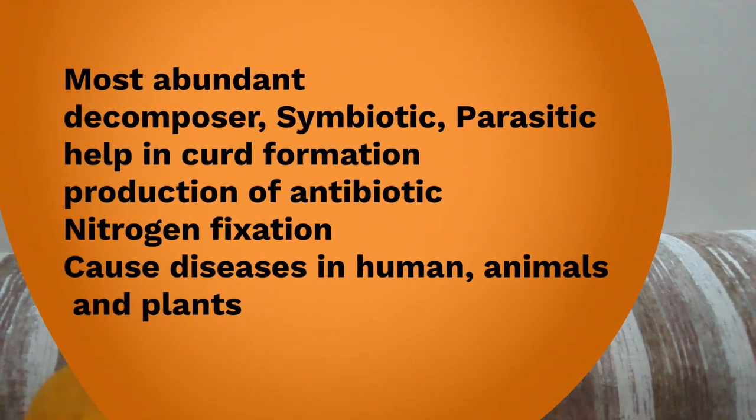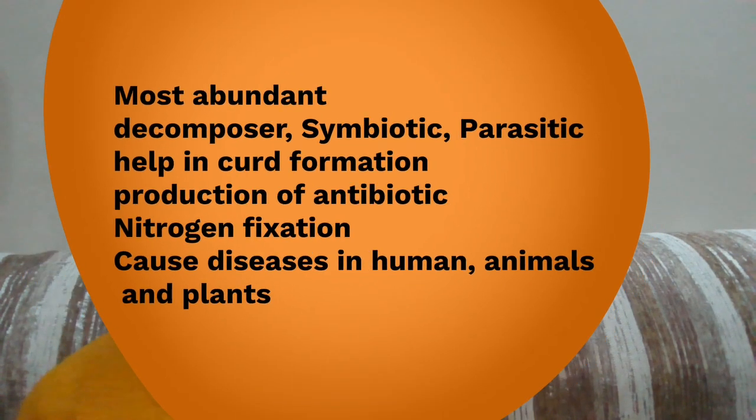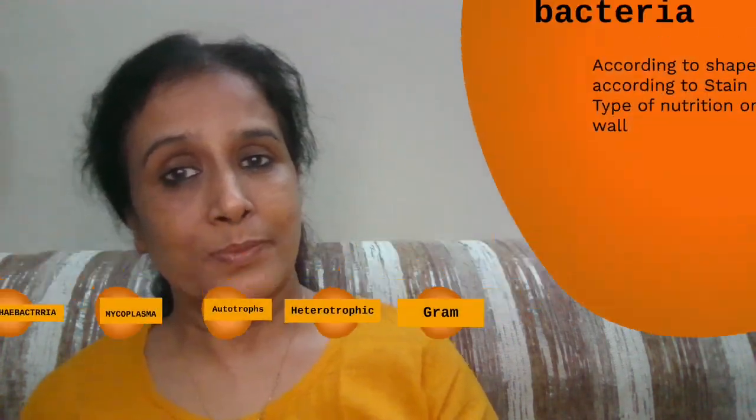The next category of bacteria is heterotrophic bacteria. This is the most abundant type of bacteria. They may be decomposers, symbionts, or parasitic. As far as their economic importance is concerned, they are involved in curd formation, antibiotic formation, and helping in nitrogen fixation, but they are also responsible for causing disease in humans, animals, and plants.